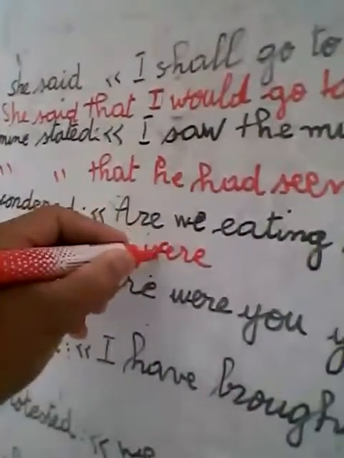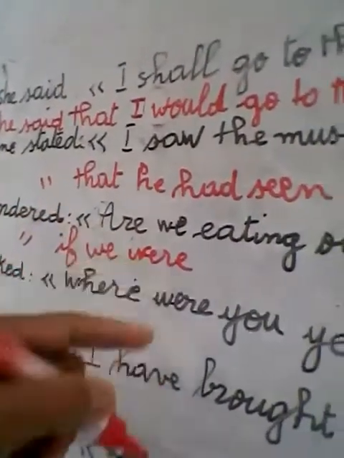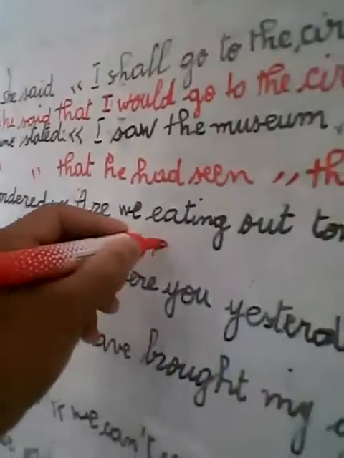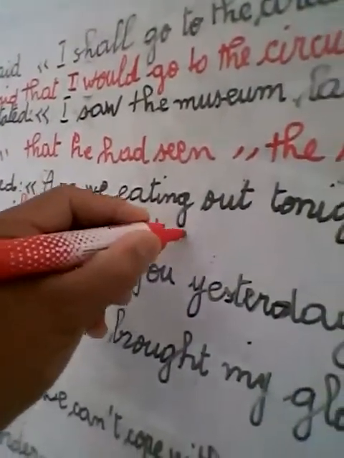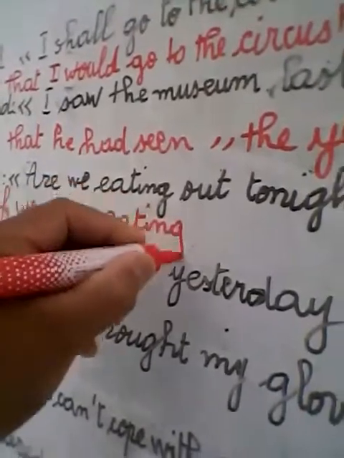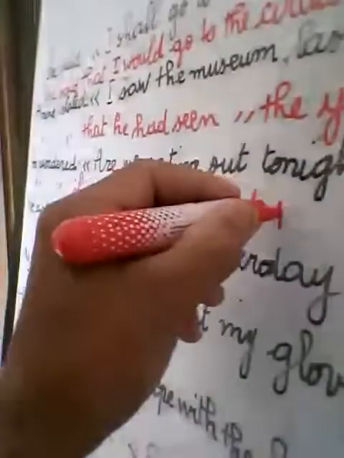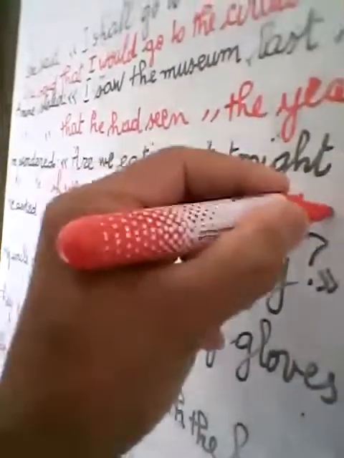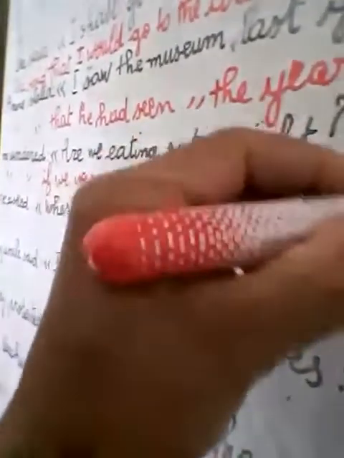We make the sentence correctly, subject and verb. If we were eating out, tonight becomes that night. That night.